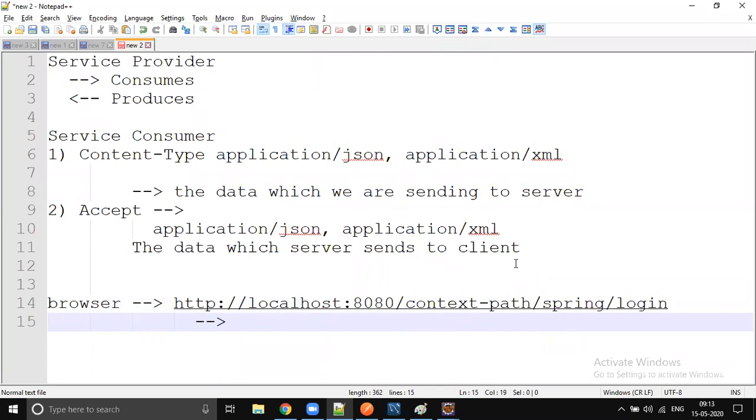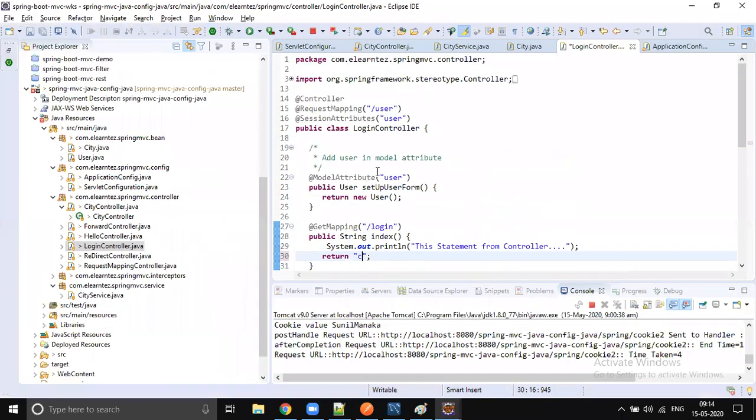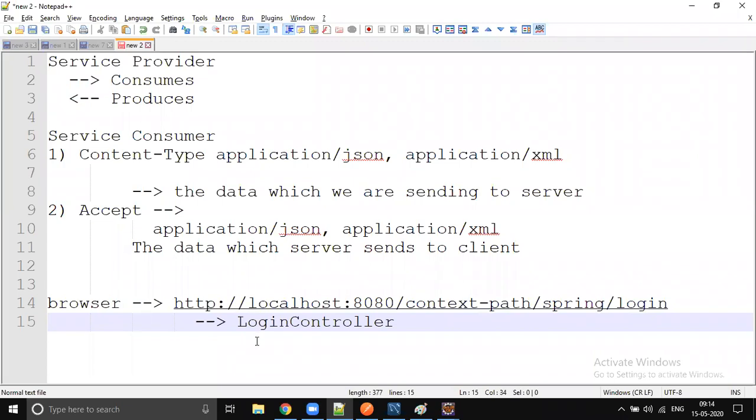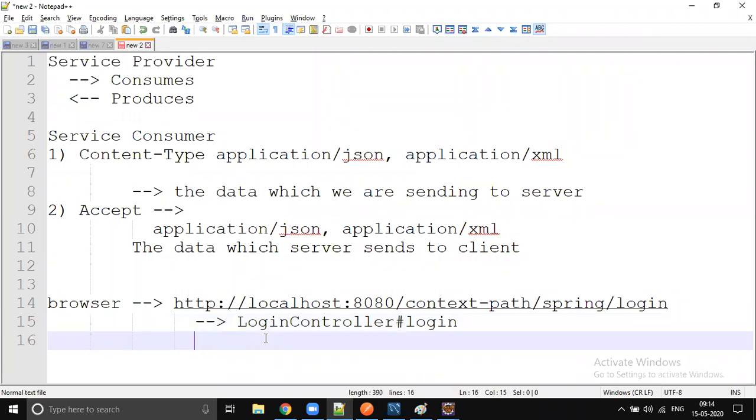It goes to the server. It is not for static content. Then it goes to the web.xml file or web application initializer, which will identify the dispatcher servlet. It goes to service. From there it goes to the handler mapping, right? For login, the handler mapper will suggest executing the login controller login method. So from here, the dispatcher servlet will get a string, login or index.